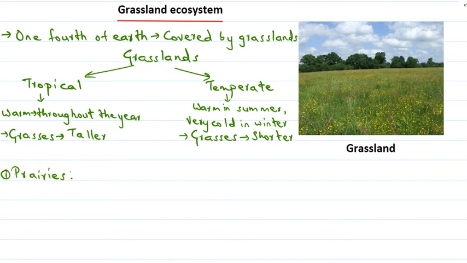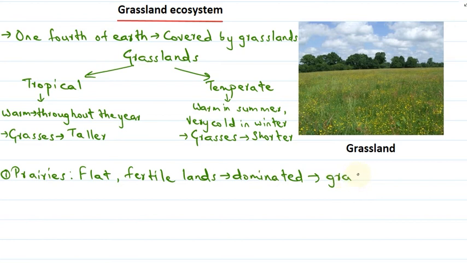They are flat, fertile lands dominated by grasses. These areas have minimal soil erosion.